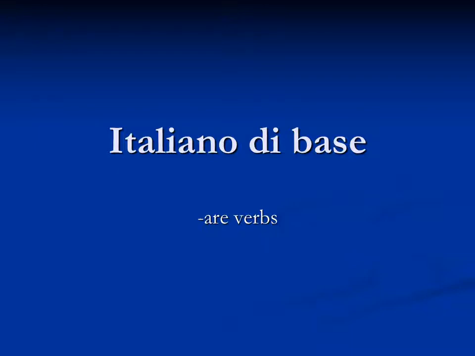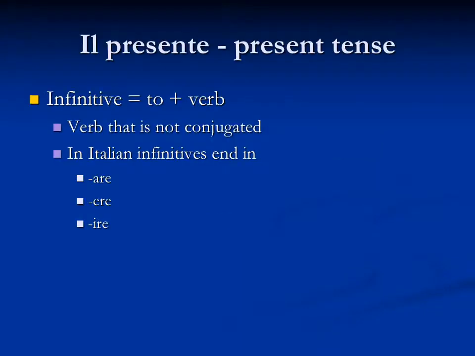Buongiorno. Today we're going to be talking about i verbi in the present tense, or verbs in the present tense. The infinitive is a "to" form of the verb. In English, this would be equivalent to to eat, to study, to arrive, etc. The Italian infinitive can be identified by its ending.